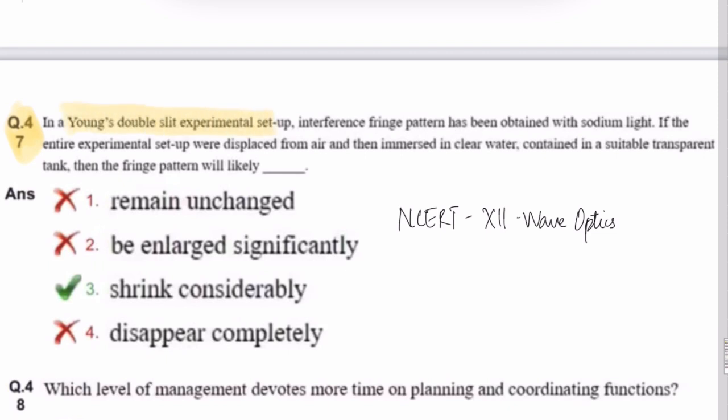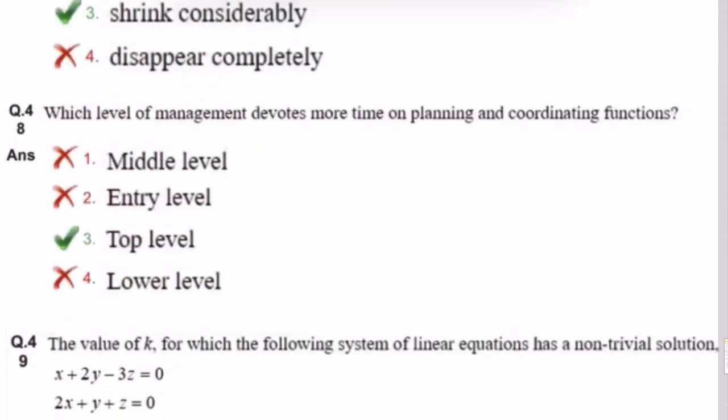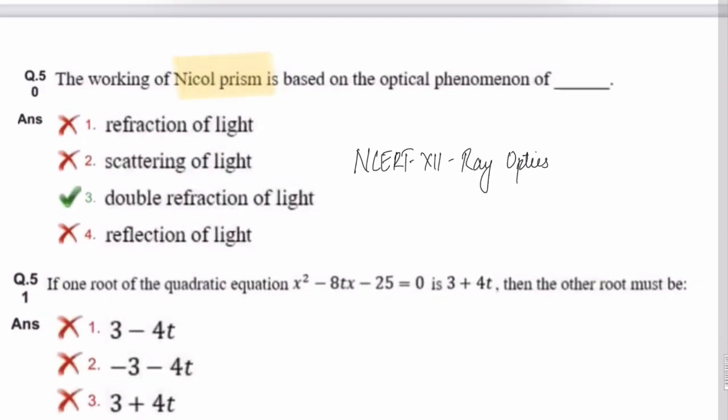47th question. Again Young's double slit experiment. It is a simple theory based question. So this question is again from wave optics. Nicol prism, simple theory based question. What is the phenomena? Again from ray optics.